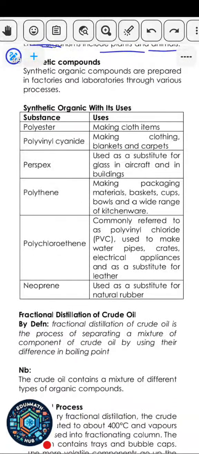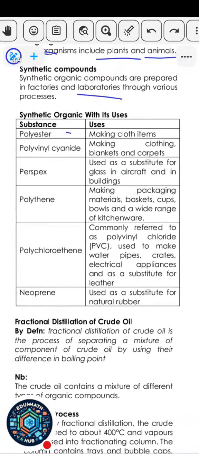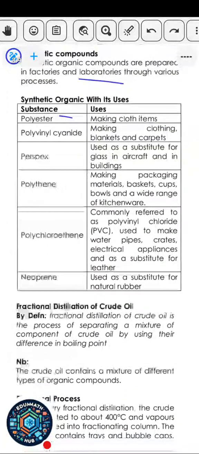Now, synthetic organic compounds and their uses. The first one you have is polyester. So polyester is used in making clothing items. That's polyester for you. Then the next one is polyvinyl chloride, which is normally called PVC. So it's for making clothing, blankets, and carpets. You know this carpet that is, how would I put it, it's not actually plastic, but it's just very flexible. That common carpet that they sell in the market, it's just like clothes, but it's not actually clothes. So it has PVC material. So you can use it to make blankets and carpets.